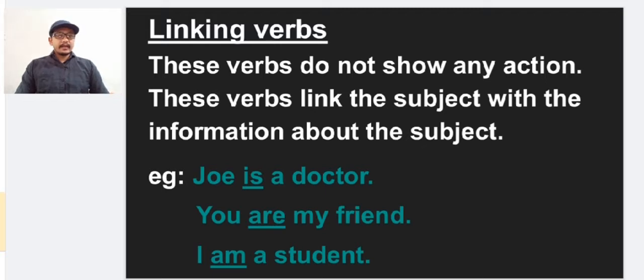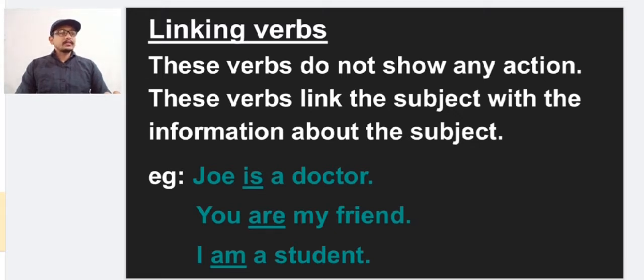We have to remember that this type of verb is called a linking verb. For example, Joe is a doctor. Here is is the verb used, and it stands alone. These verbs do not show any action, and it is not showing any action here. These verbs link the subject with the information about the subject. Joe is the subject here, and it gives information about who or what Joe is.